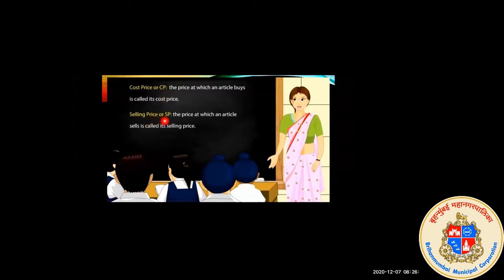Now selling price means what? Selling price means the price at which an article is sold is called its selling price. Means whenever you are selling a product, you sell it at a certain price. So that price is called the selling price. If you are selling a bottle for 20 rupees, the selling price of that bottle is rupees 20. Okay. So this is cost price and selling price. Now we'll learn some basic concepts of profit and loss.